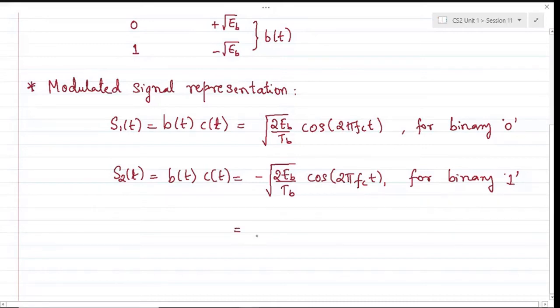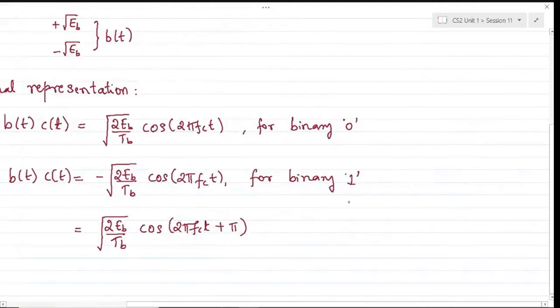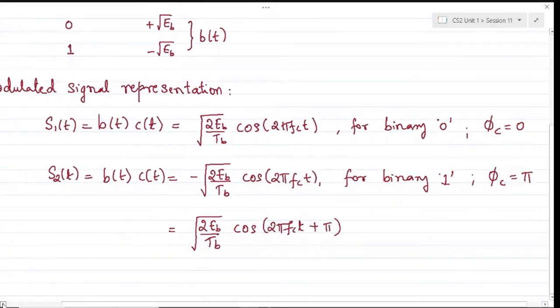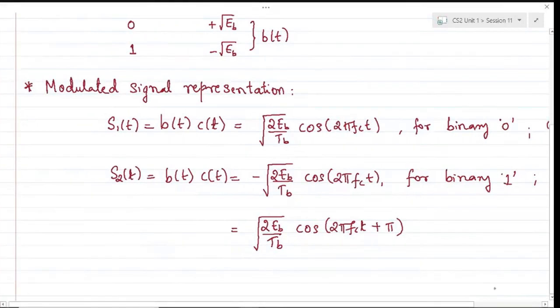Obviously, we can rewrite this as root 2Eb by Tb times cos(2 pi fct plus pi). So the phase here for binary 0 we can assume to be 0, and for binary 1 we can assume the phase to be pi.